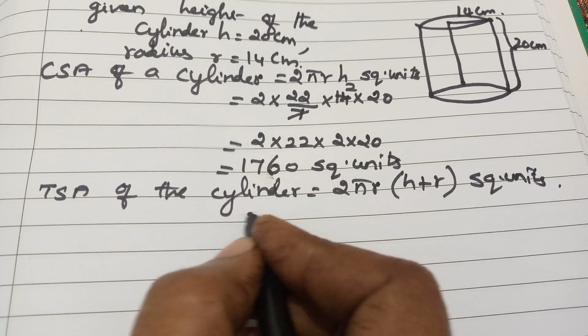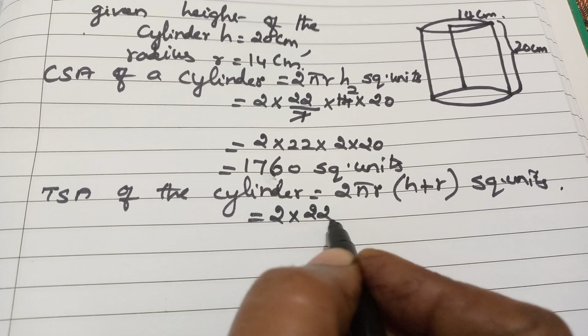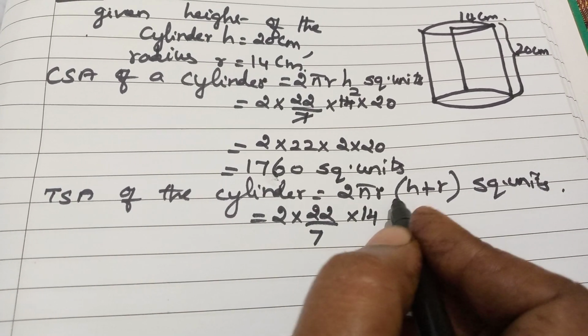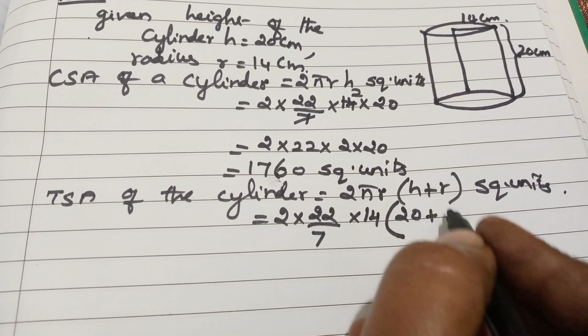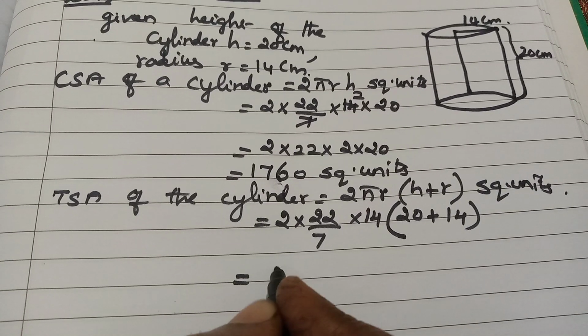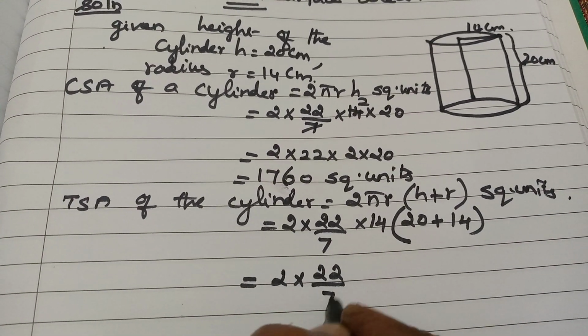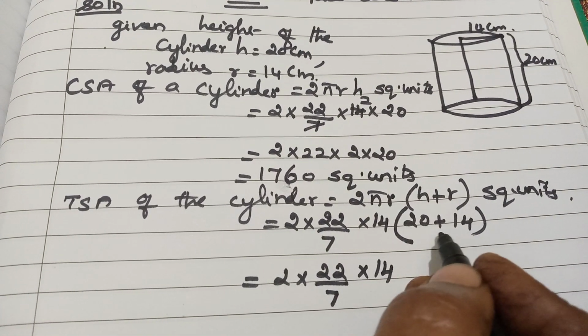That is equal to 2 into this pi value 22 by 7 into r value 14 into bracket, height is 20 given plus r is 14, which is equal to 2 into 22 by 7 into 14 into, inside this bracket let us add, 34.